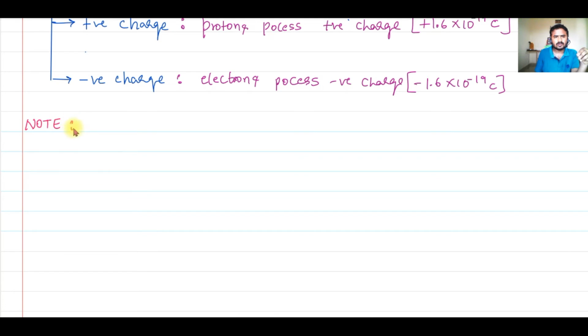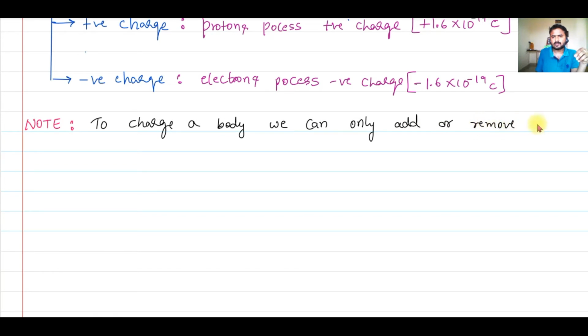To charge a body, we can only add or remove electrons.